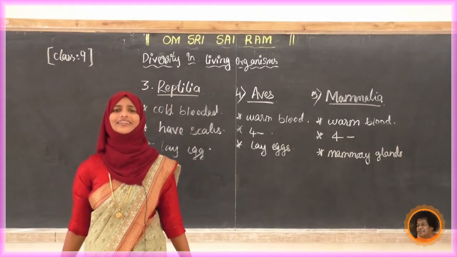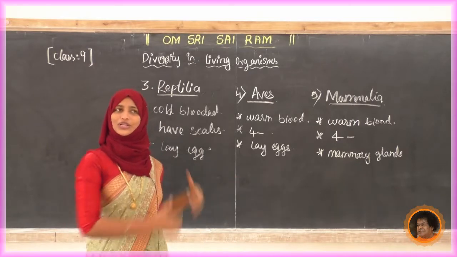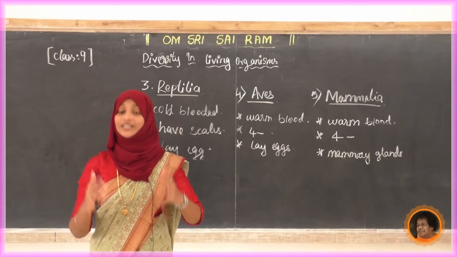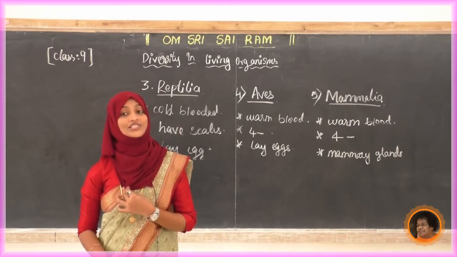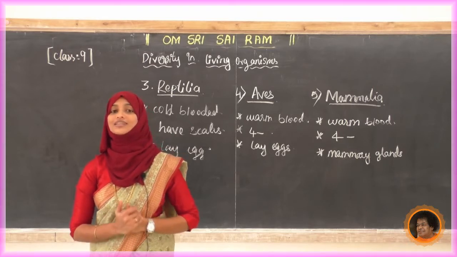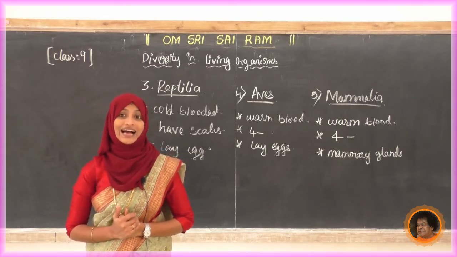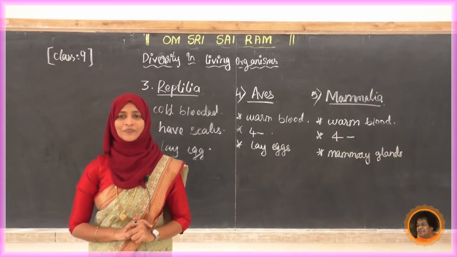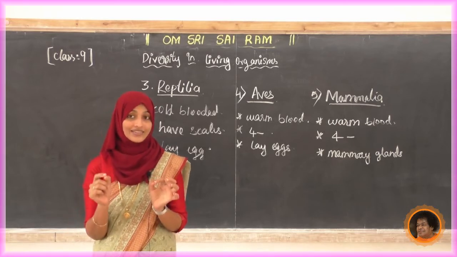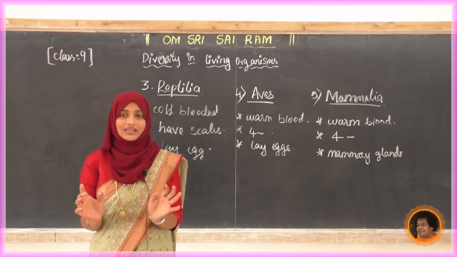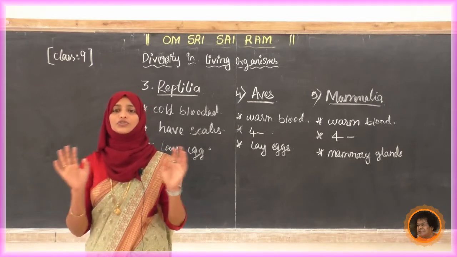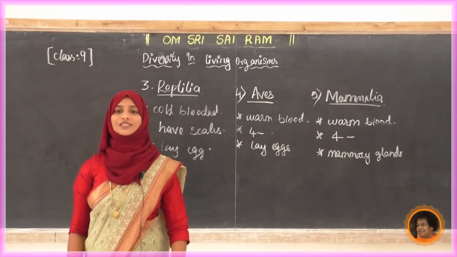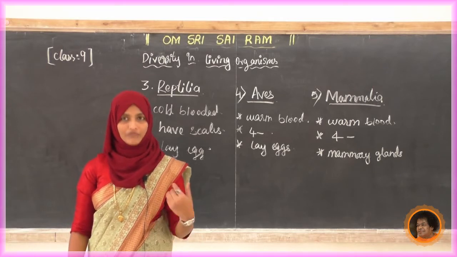Next, any other point? Just imagine the skin type. In all subgroups of animals, we come to know that each has a unique type of skin. What about mammals? Do we have any speciality in our skin? Yes, we have small hairs in our skin. Have you seen that? It is not only in us. In all mammals, if you see a cat, cow or anything, you can see small hairs on their body. Even we have that.